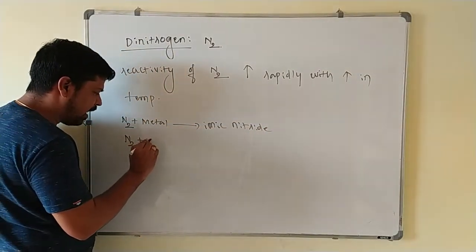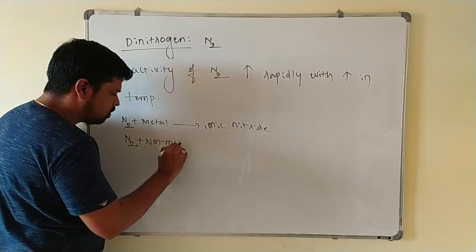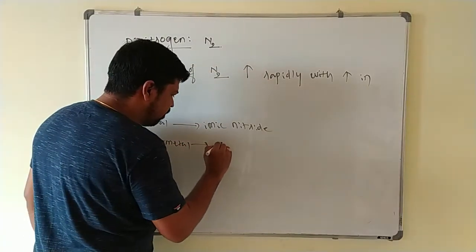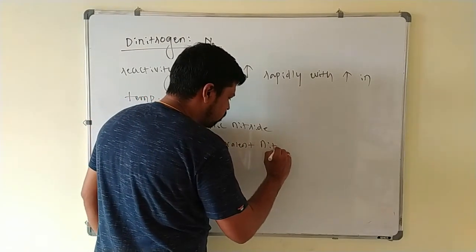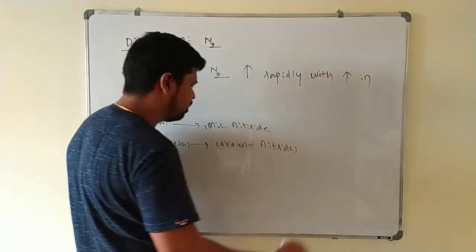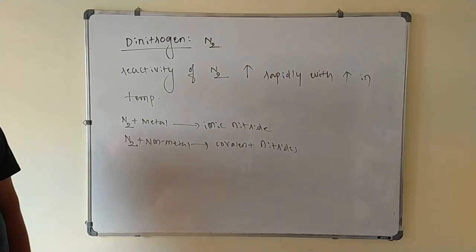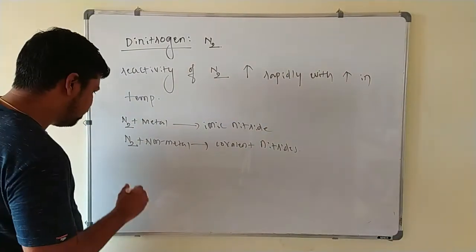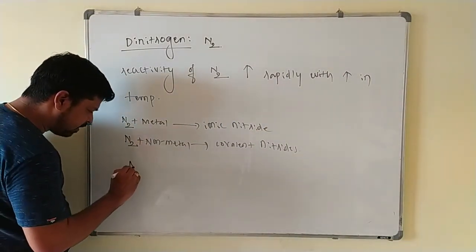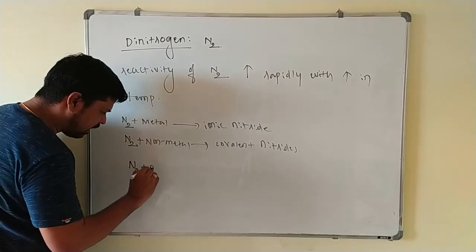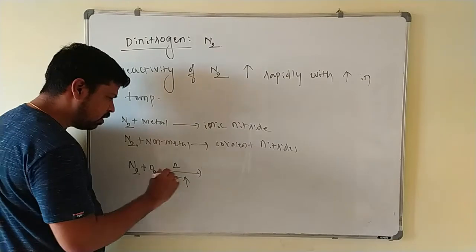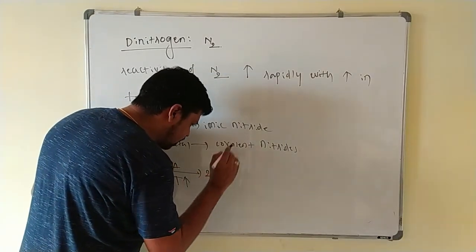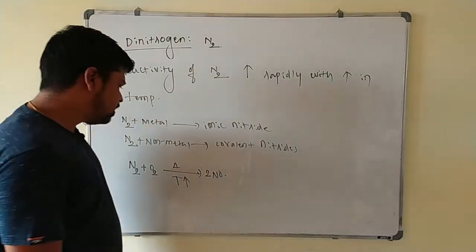N2 on reaction with the non-metals, with the non-metals, it will form covalent nitrides. Now you see here, at high temperature, N2 directly combines with O2 to form 2 times NO.